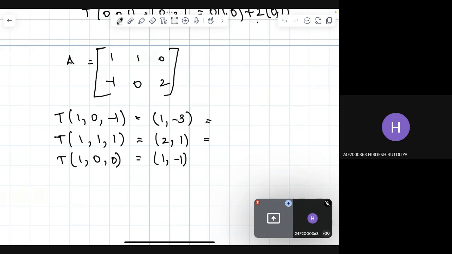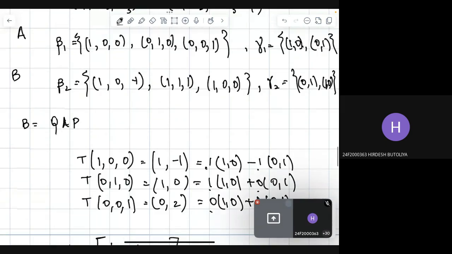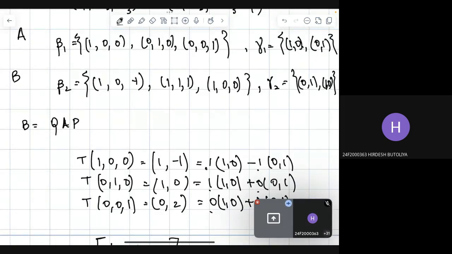Now let's look at gamma 2. Gamma 2 is (0, 1) and (1, 0).